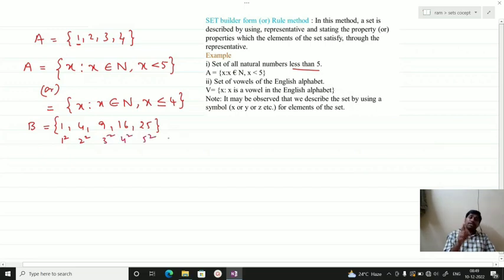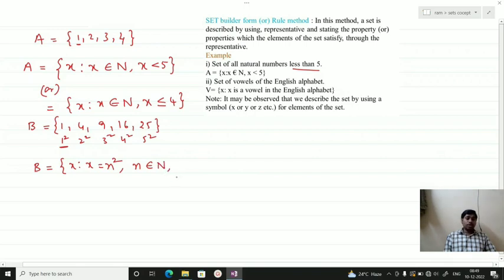If you understand their property, writing in set builder becomes easy. In set builder form, x such that x is of the form 1 square, 2 square, 3 square, which is nothing but n square form. The first number starts with 1, so n belongs to natural numbers.